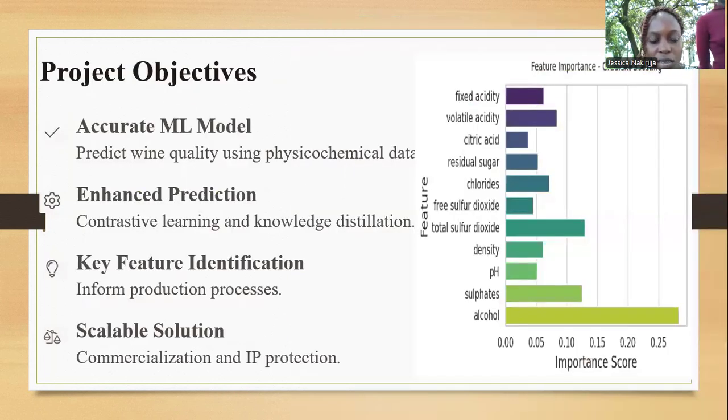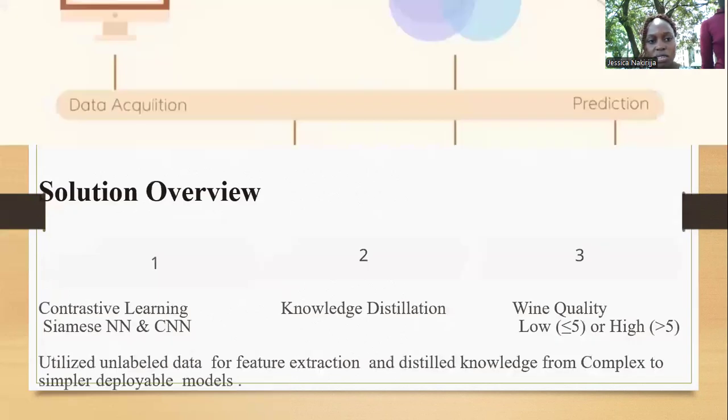Then the project objectives: one, we predict wine quality using physical chemical data. Then we shall use different techniques to make it efficient, that is contrastive learning and knowledge distillation. Then we shall inform the production processes, even commercialization and IP protection.